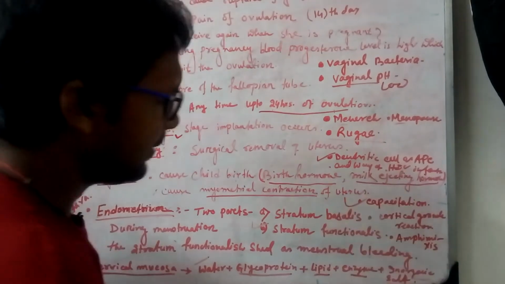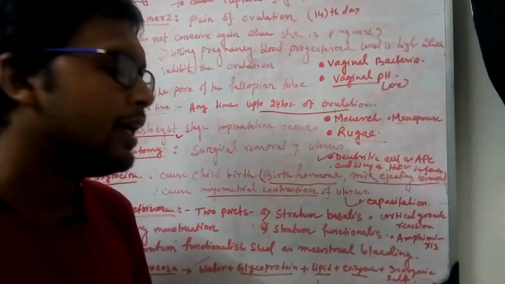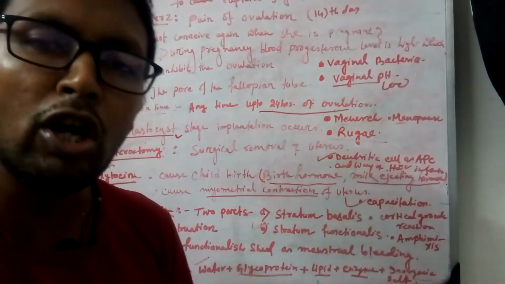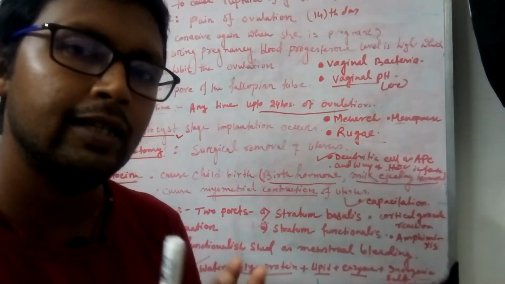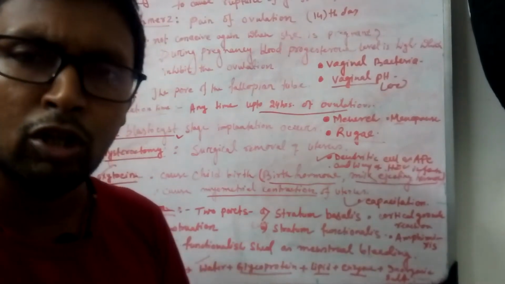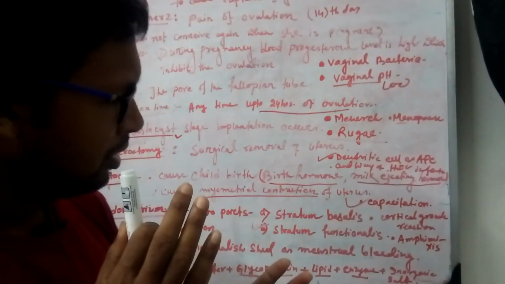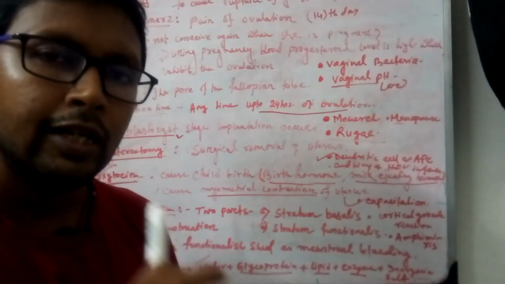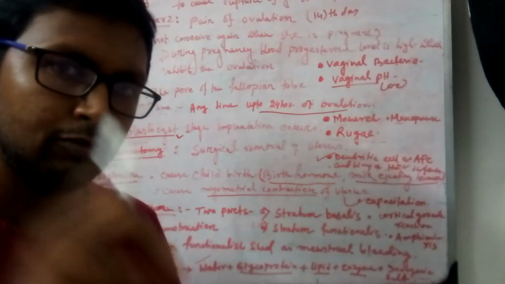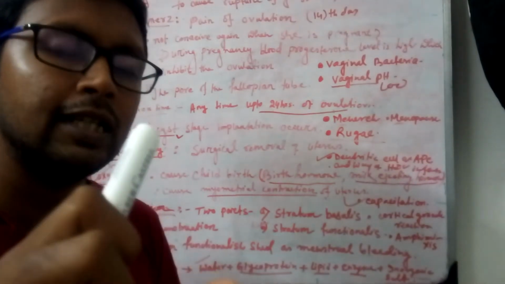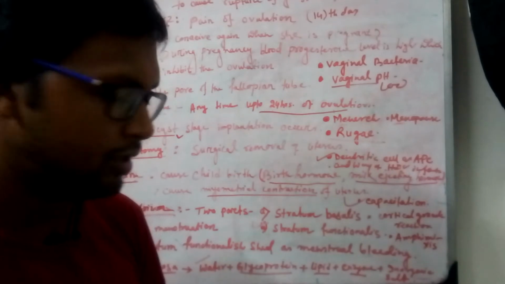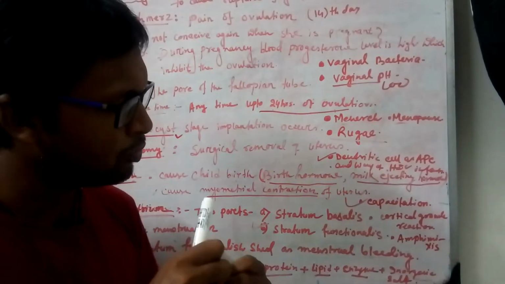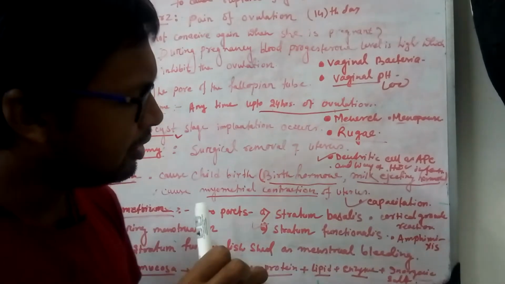Now another term is capacitation. This is the most vital term. Capacitation: freshly ejaculated sperm is not able to fertilize an oocyte, secondary oocyte or ovum, because freshly ejaculated sperms have to move from the vagina 30 centimeter through the cervix, and this 30 centimeter region is very important, because during this movement, 30 to 35 centimeter, this actually varies from individual to individual.